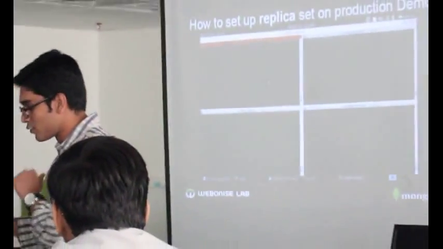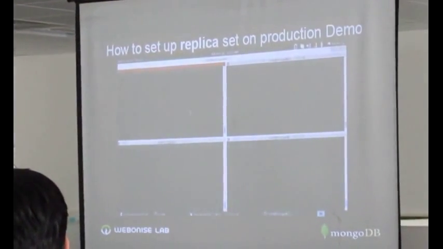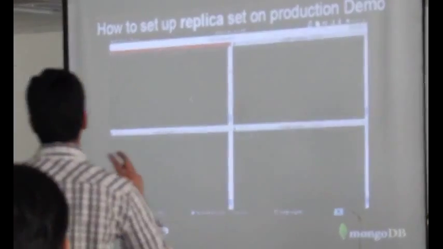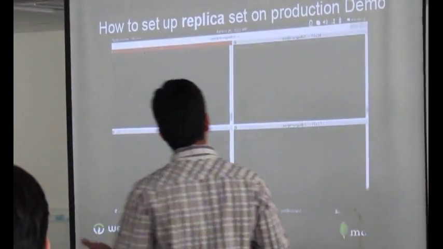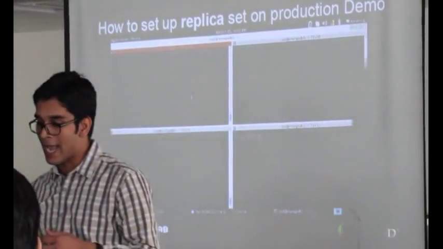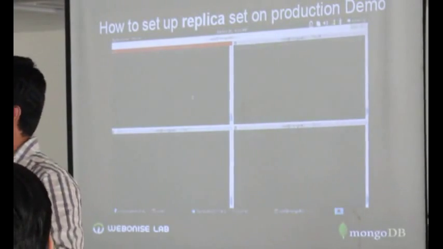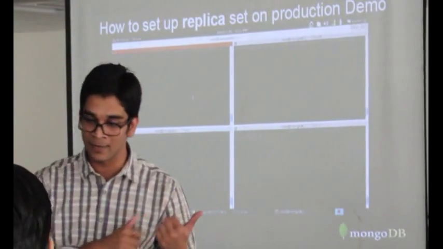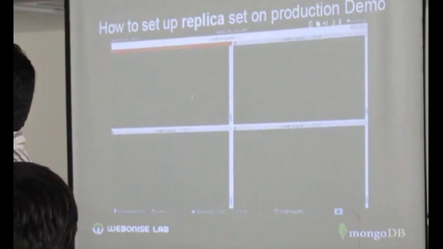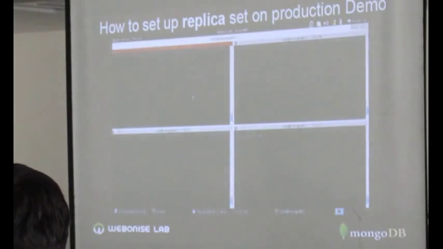So let's do a little demo of how you can really set up a replica set on your servers. What we did, we created three nodes: MongoDB 1, MongoDB 2, and MongoDB 3. These are three servers, and I think Eliza and Nishan have already covered how to install MongoDB, so I am not going into detail. What I'm going to detail is how to set up a replica set. There's one particular command you specify, and your replica set is set on that server, and then how to configure it.